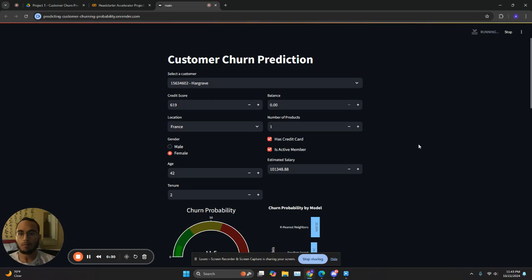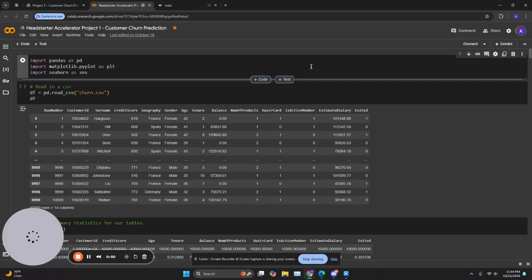So if we could somehow predict whether a customer is likely to leave the bank before they leave, and offer them incentives or reach out to them to make sure that they're happy with our services before that happens, then we could increase profits and minimize the amount of customers that churn or leave the bank. And the way that we did this is we used a Kaggle data set for customer churn prediction.